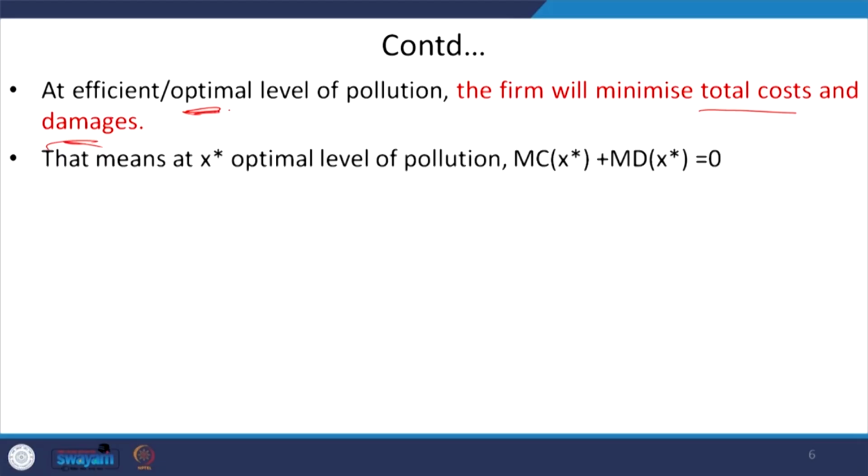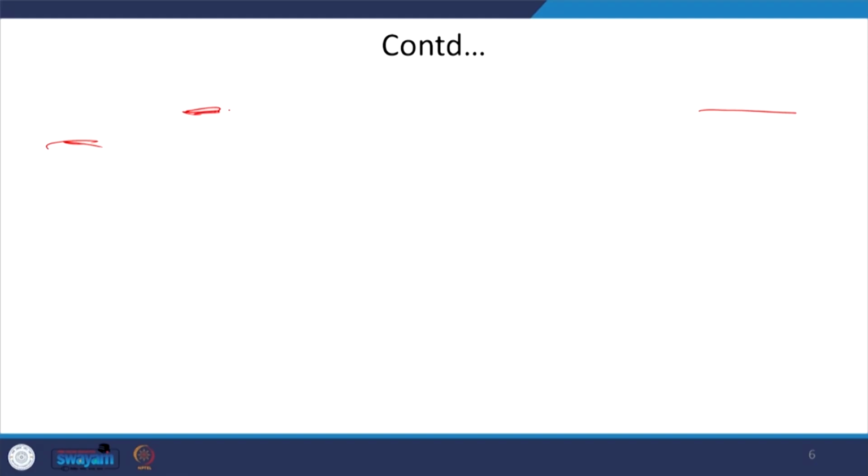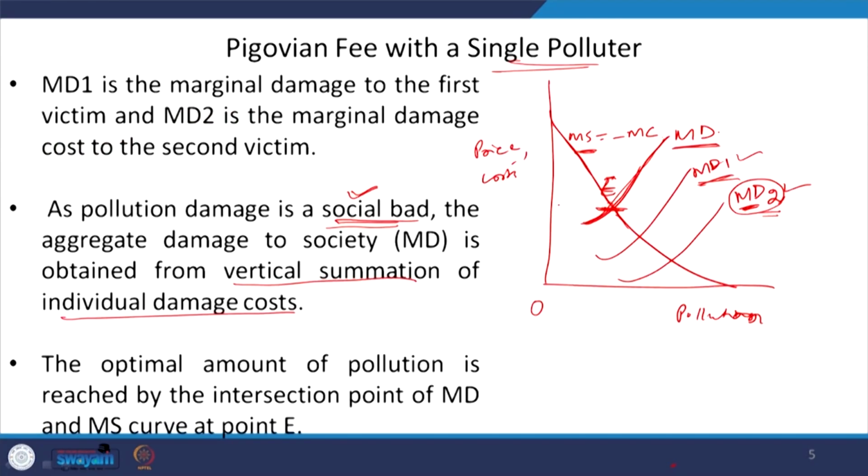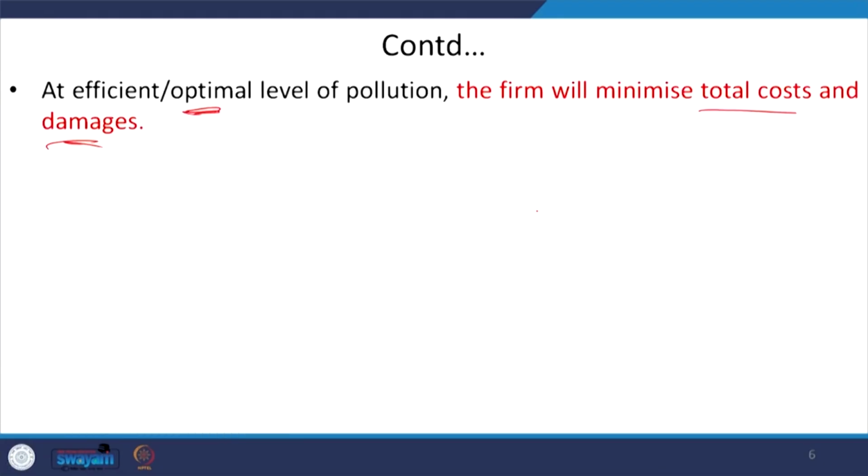In this diagram, this is the intersection point of the marginal damage function and the marginal saving function, and we find the optimal level of pollution, that is X star, and the price for producing this optimal level of pollution is P star. At this efficient or optimal level of pollution X star, the firm must minimize the total cost and total damages as well.